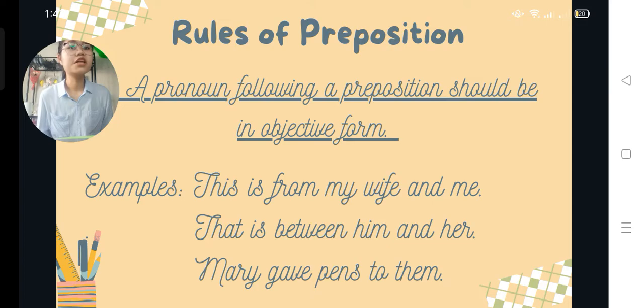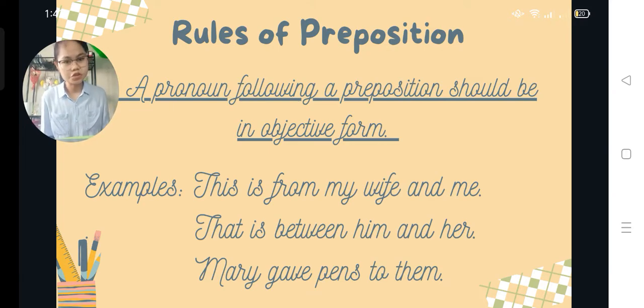So the rule that we have here is, let me paraphrase that: if the object of the preposition is a pronoun that follows the preposition, it should therefore be in the objective form.